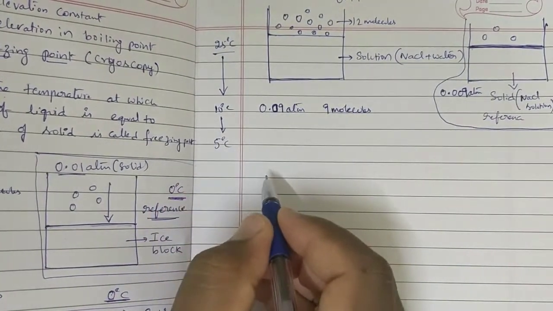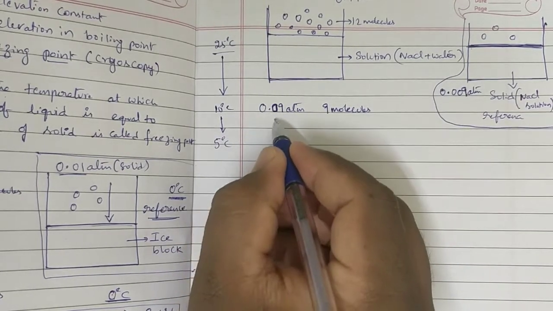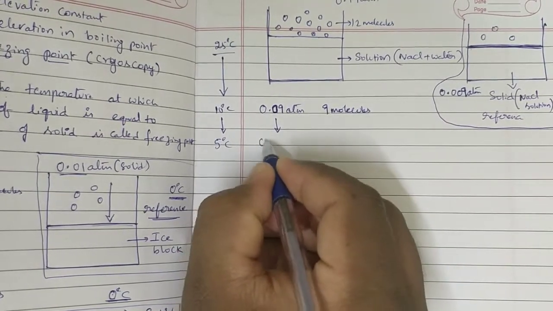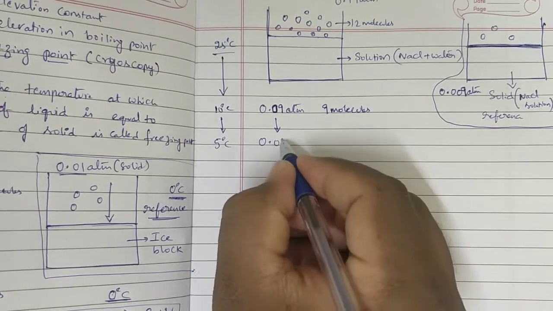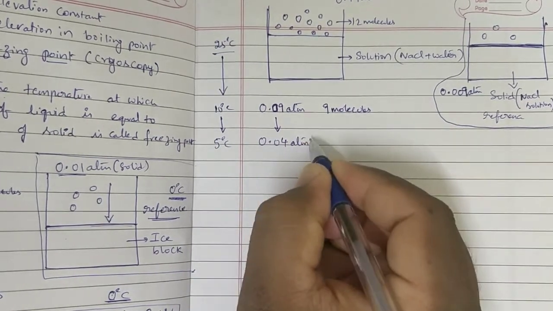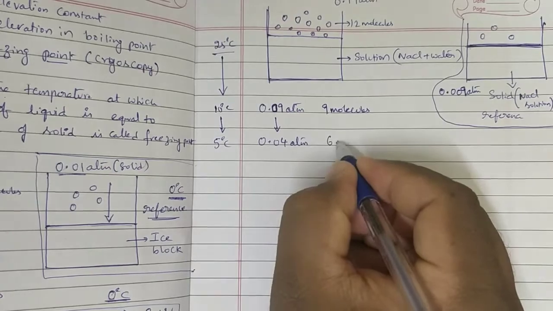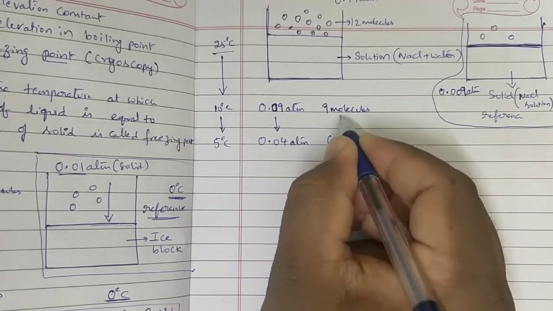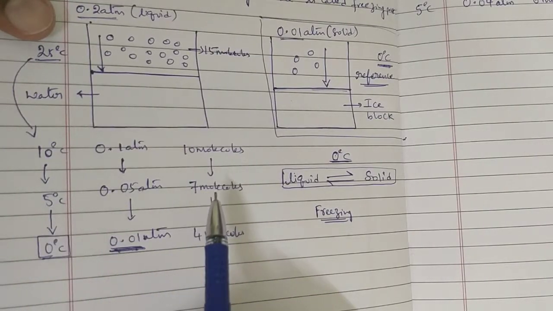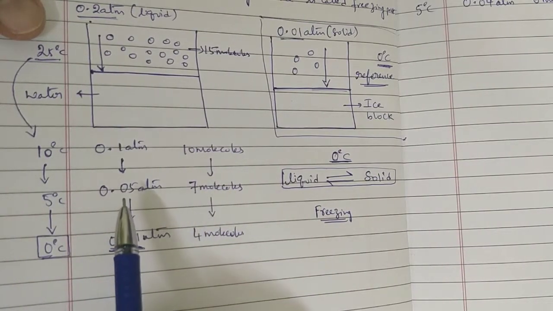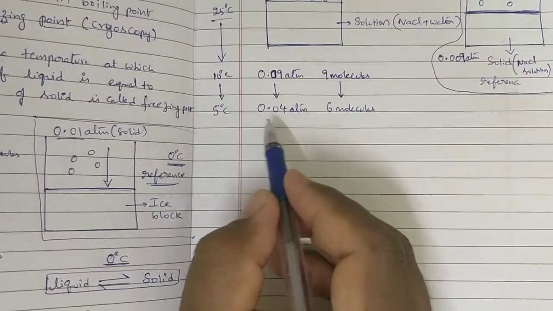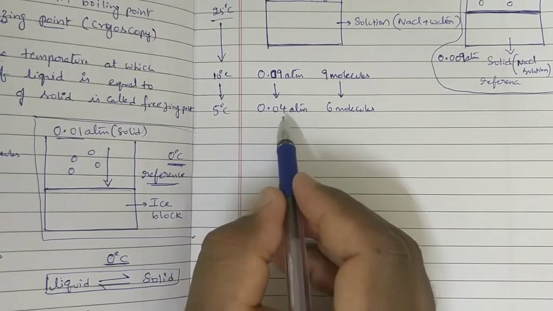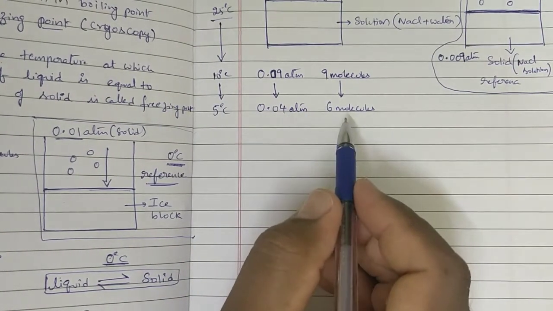Next, further I am decreasing the temperature. 10 degrees C will become 5 degrees. At that time, this vapor pressure is observed as 0.04 atmosphere, and this is because of 6 molecules. Here at 5 degrees centigrade, this is because of 7 molecules, 0.05 atmosphere. Here at 5 degrees centigrade, 0.04 atmosphere, 6 molecules.